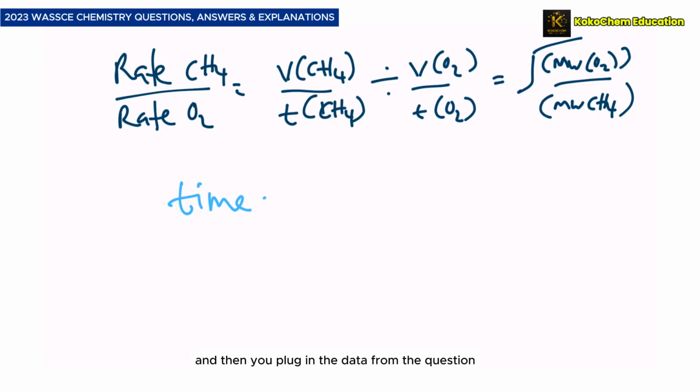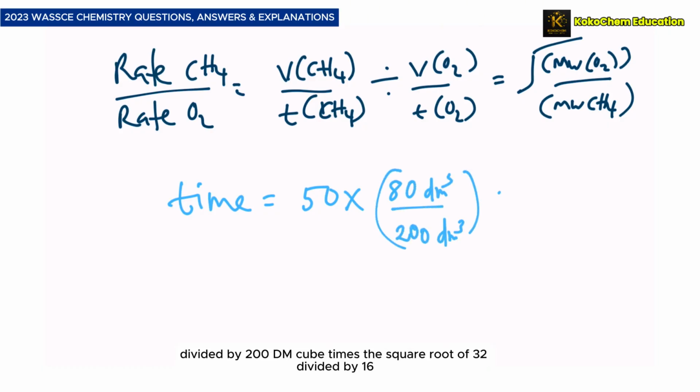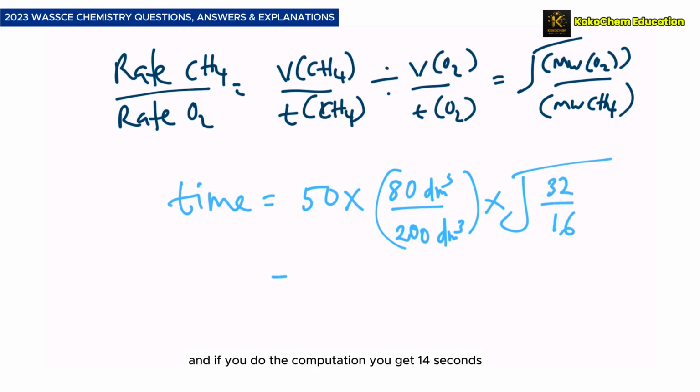So if you change the subject and plug in the data from the question, you find that time will be equal to 50 times 80 dm cubed divided by 200 dm cubed, times the square root of 32 divided by 16. And if you do the computation, you get 14 seconds.